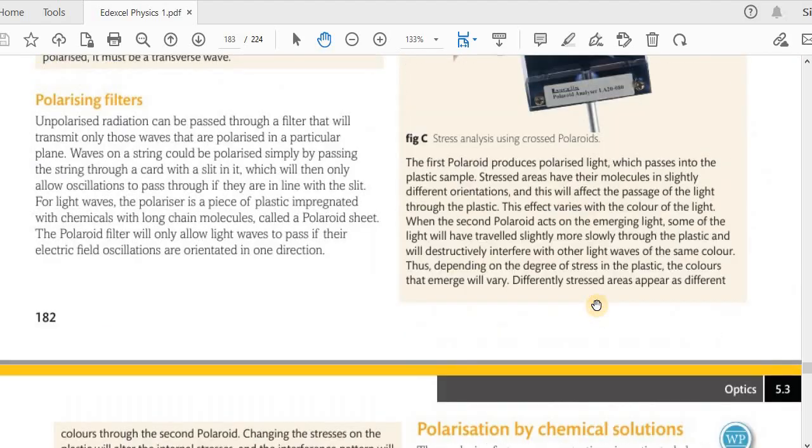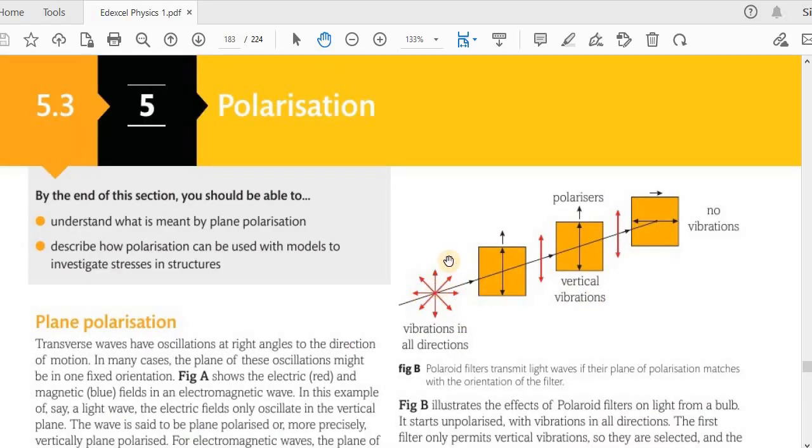But remember, imagine there is a surface here, a plane. A plane is an imaginary surface. So if all these oscillations are in the same plane, it's already plane polarized. But let's say these are in different planes, and this will allow only oscillations in the vertical plane and only this oscillation.